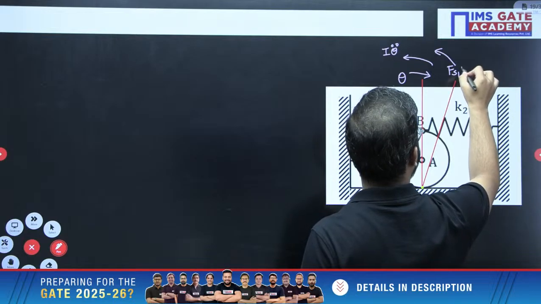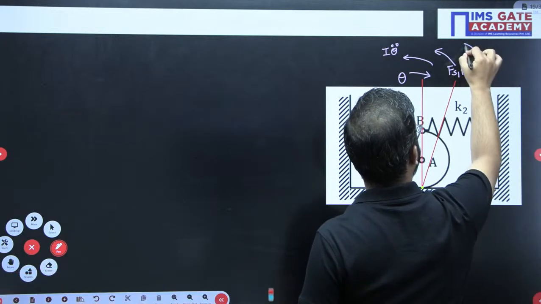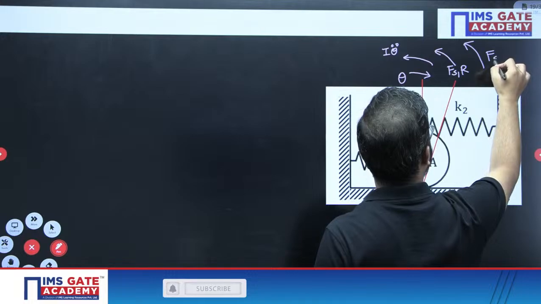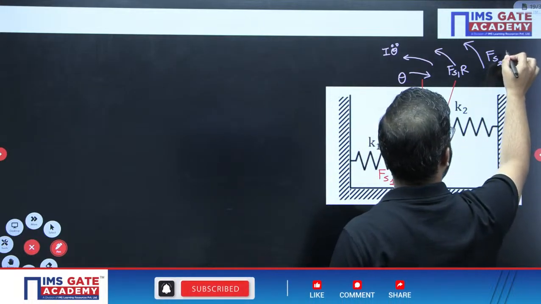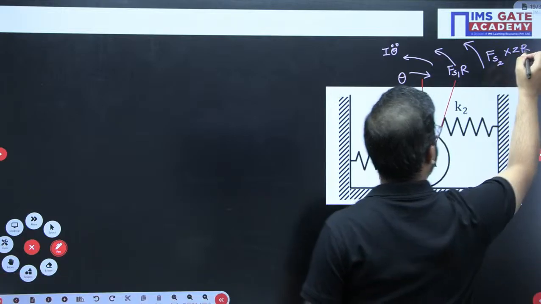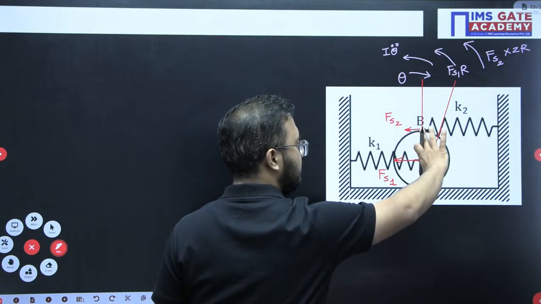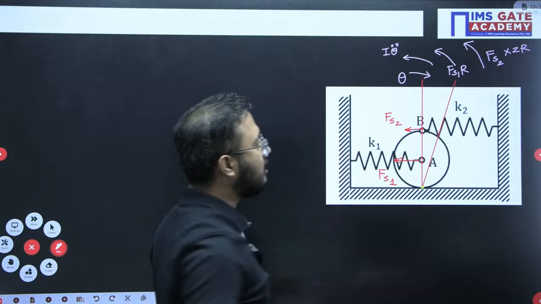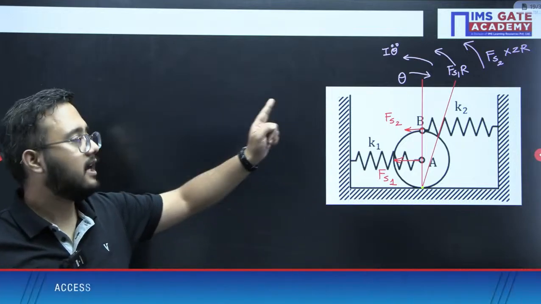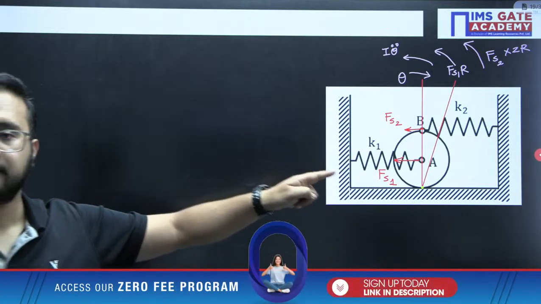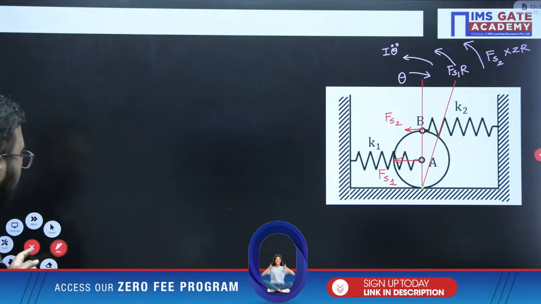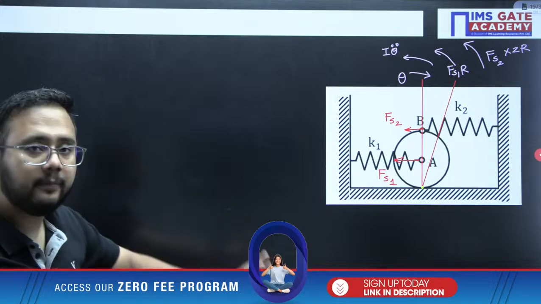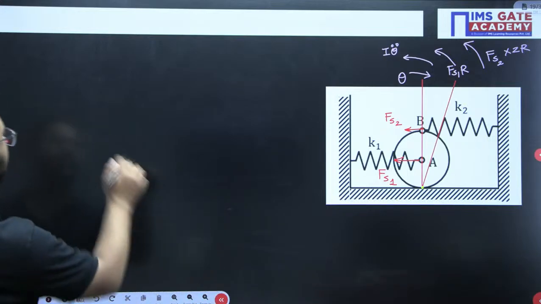Fs1 is multiplied by radius r, but Fs2 is multiplied by the diameter, that is twice the radius. Fs2 is multiplied by this much distance, Fs1 this much distance. Accordingly, Fs1 into r, Fs2 into 2r. Right? This is what we need to understand. Very basic part.